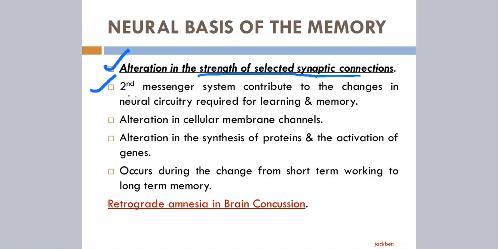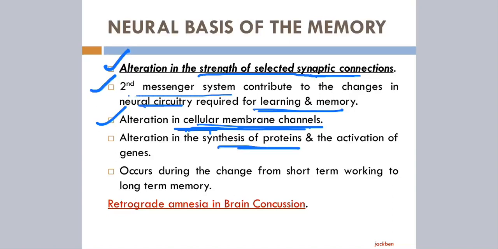So that type of second messenger system contributes to the change in the neural circuit required for learning and memory. And there might be alteration in cellular membrane channels, like in the case of the NMDA and AMPA receptors. In the previous section we discussed that more and more AMPA receptors are translocated from the cytoplasm to the cell surface. Or there is alteration in synthesis of protein and activation of genes, where new AMPA receptors were getting synthesized.